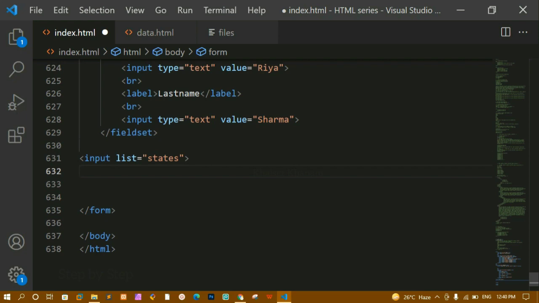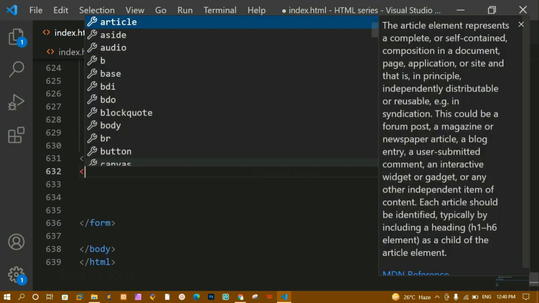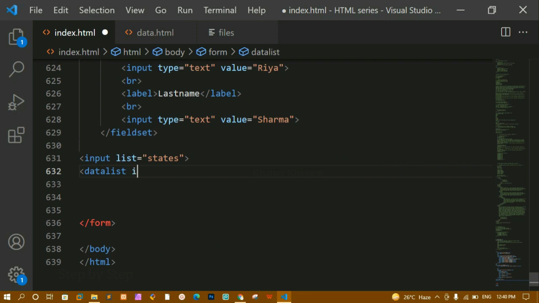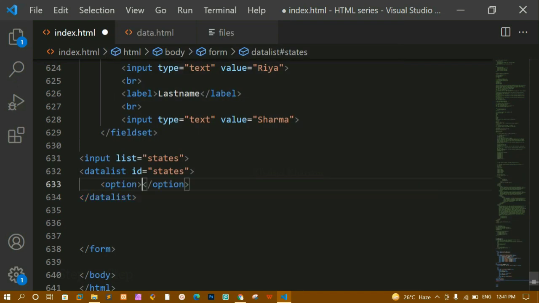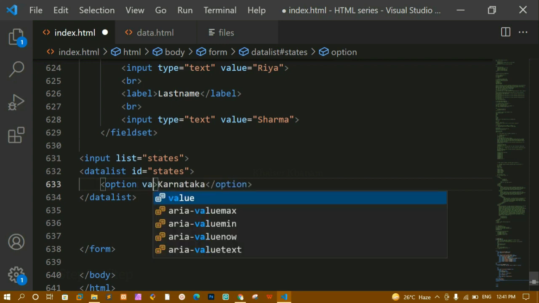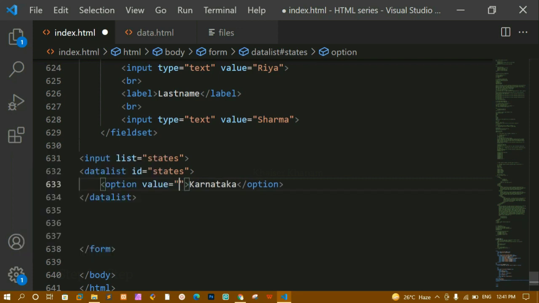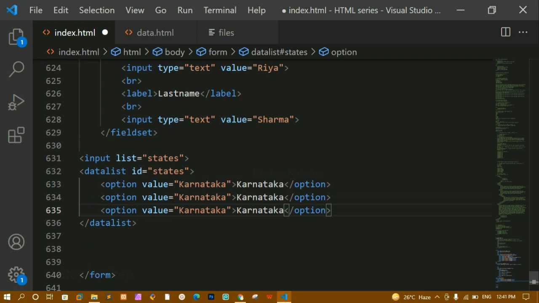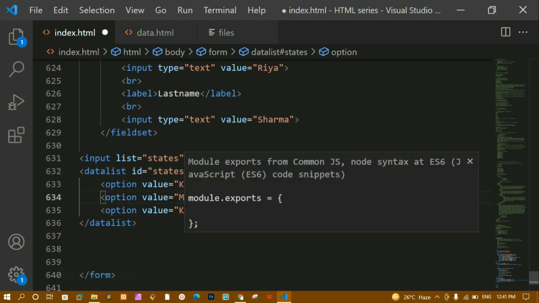Now whatever name I have given inside list, if I create a data list, inside this I have to pass this ID, and whatever I have given here should match this one. Only then it is going to work. Now here I am going to write options, and inside this let me write Karnataka, and here I'll write the value. I'll copy this, paste it here, and write some more data.